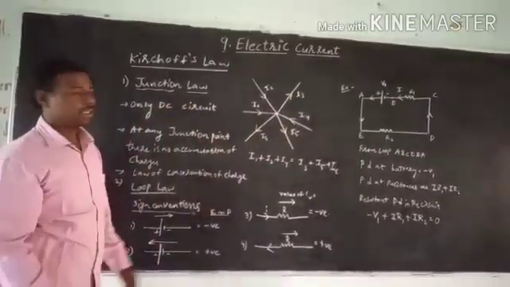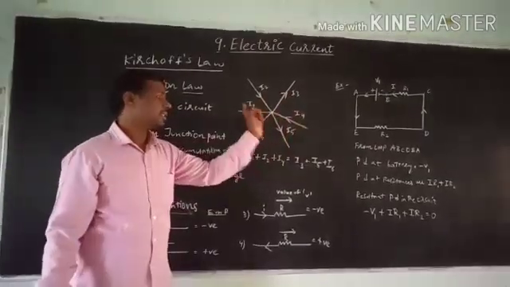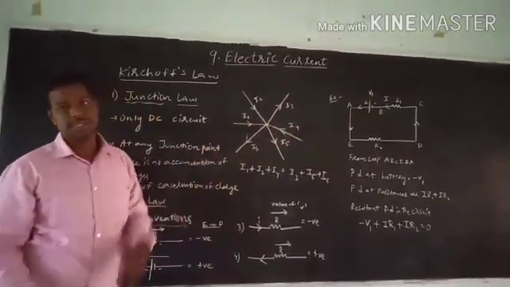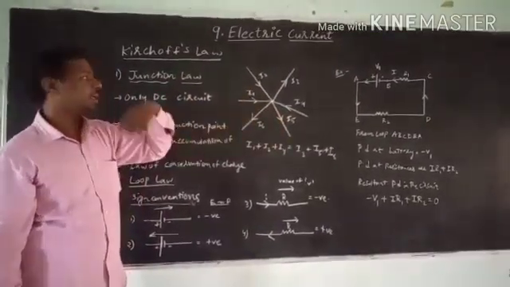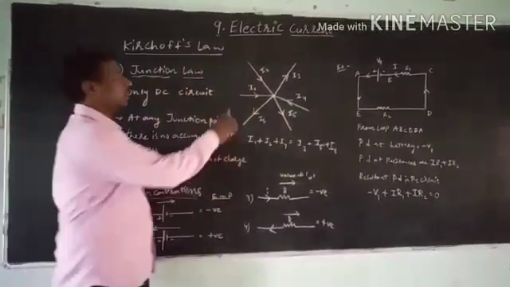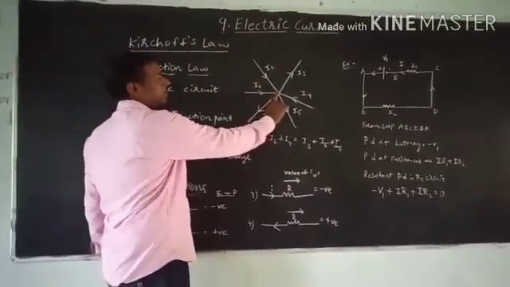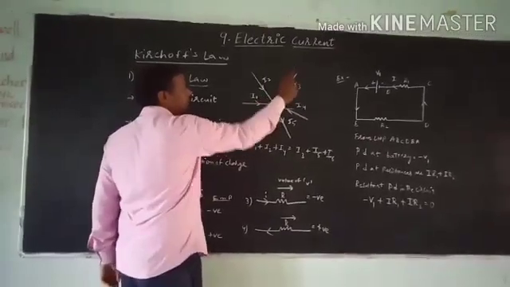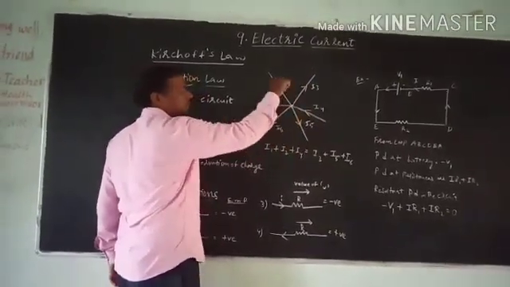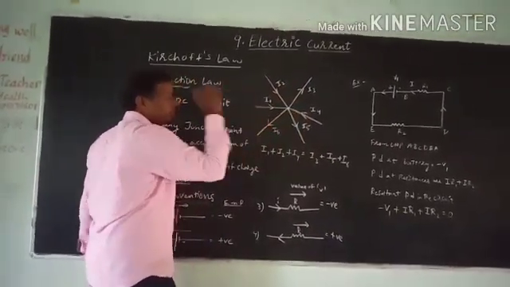But you can observe that the direction of the charges, that is the direction of the flow of the current, is not the same. Now let us see how many currents are entering into the junction and how many are going away from the junction point. I1 is the current passing into the junction. I2 is passing into the junction. I3 is moving away. I4 is moving into the junction. I5 is moving away. I6 is moving away.